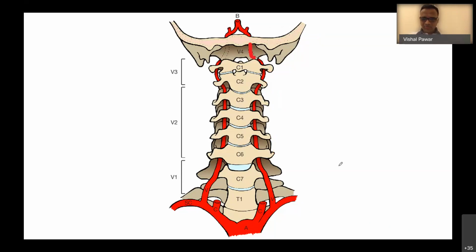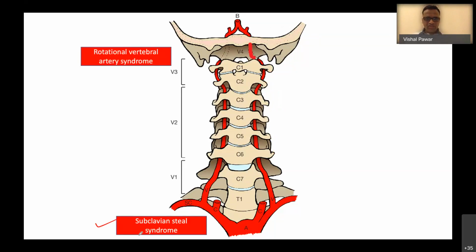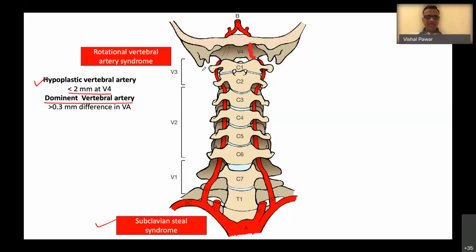So why we are discussing the vertebral artery is because there are 4 syndromes which are associated with the vertebral artery or the vertebrobasilar circulation. One is subclavian steal syndrome. Second is rotational vertebral artery syndrome, in which one side of the vertebral artery is hypoplastic. That is, the diameter is less than 2 millimeters at V4, and one of the arteries is dominant, which gets compressed on turning the neck towards the hypoplastic side.